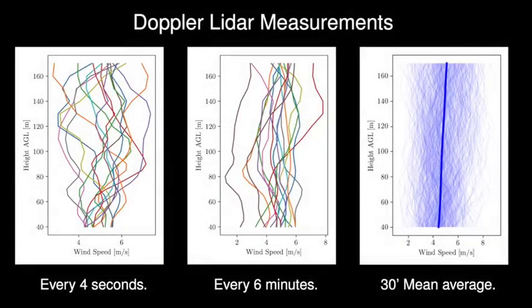Now let's look at the measurement results. Doppler Lidar offers us very accurate measurements. Here we can see the vertical velocity profiles measured every 4 seconds in the first, every 6 minutes in the second, and averaged over 30 minutes of sampling in the third image. What catches the eye is the huge variance. However, once we average over a period of time, a nice stable vertical profile is visible. And we think that the Lidar is very suitable for that.